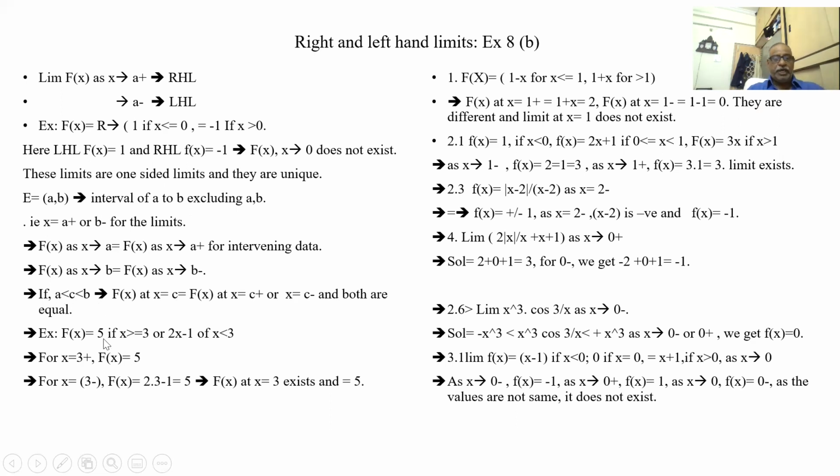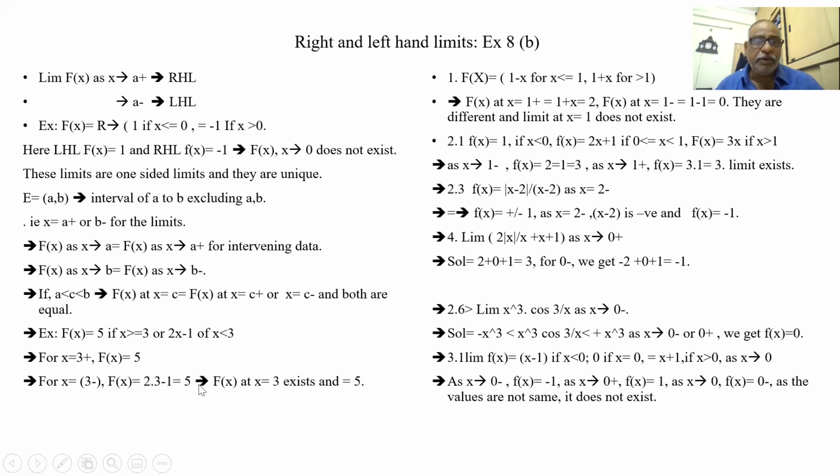Suppose f of x is 5 if x is more than 3, and f of x is 2x minus 1 if x is less than 3. Let us see at x is 3. 3 plus means I have to use this equation. 3 minus means I have to use this equation. If x is 3 plus, it is 5. 3 minus: 2 threes are 6, minus 1, 5. Both are equal. So this limit exists at x is equal to 3.